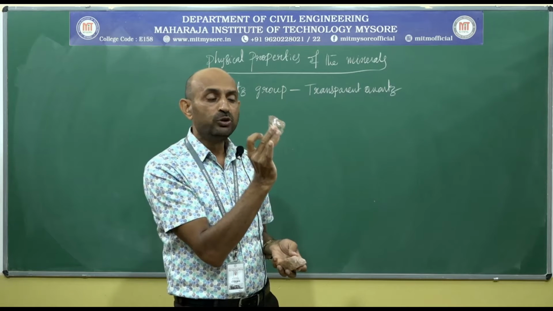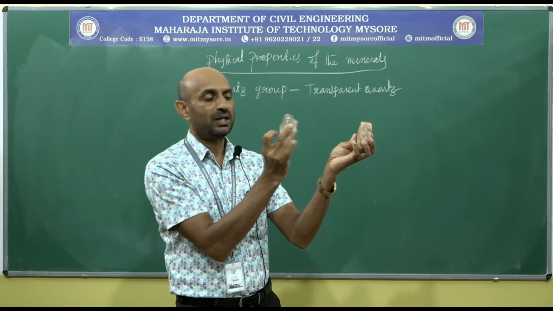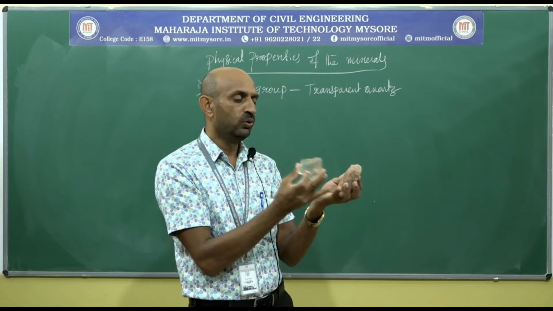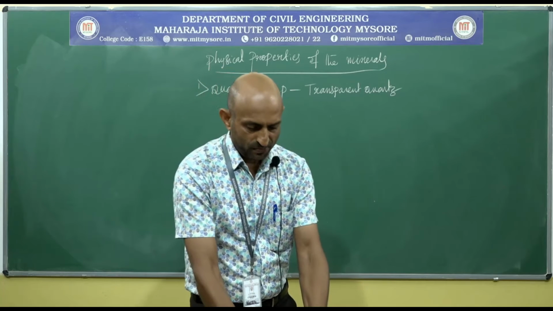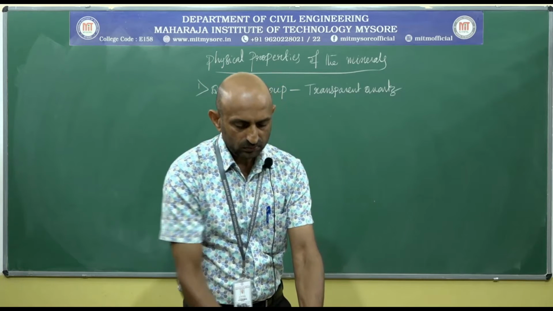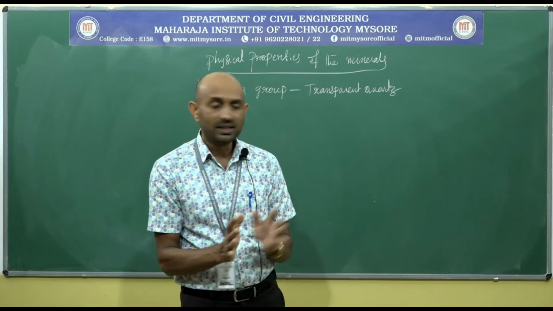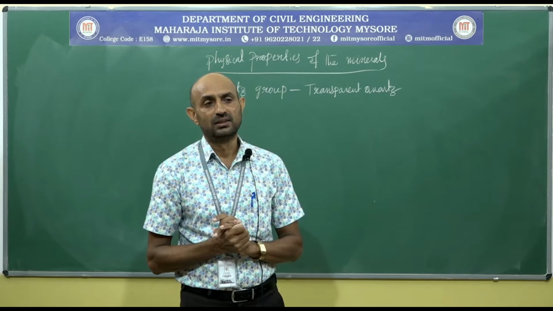When we are unable to view the distinct outline, then it is called by the name subtransparent. Here when we take thin section of this mineral, definitely we can view this mineral through this. These are all the physical properties of this transparent quartz mineral.